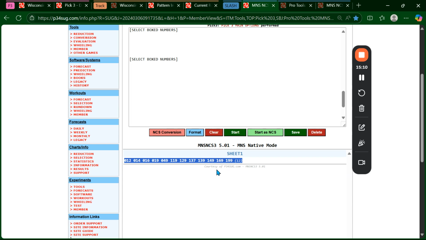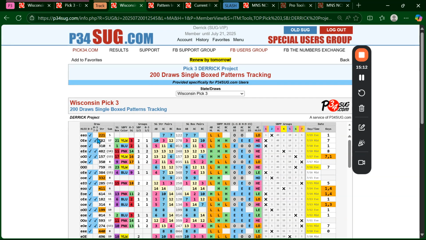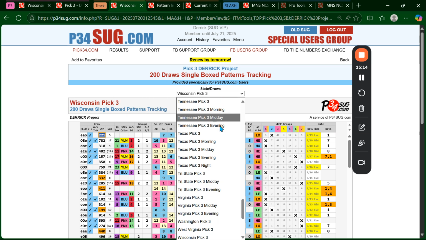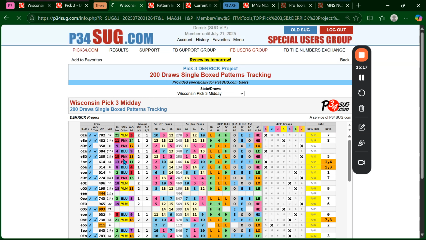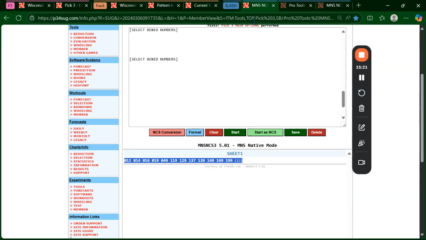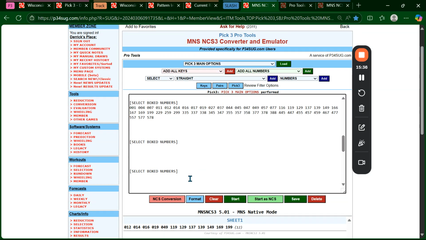And then I would say a double is not due because a double just hit. But if you look at the Wisconsin midday alone, a double's due. So the only two doubles in here are 199. Funny because that's the last time a low even hit. That's the number that it was. And then I think 119. I think that's the only one. So maybe one of those tomorrow, or just one of these numbers in general, based on what I just said.